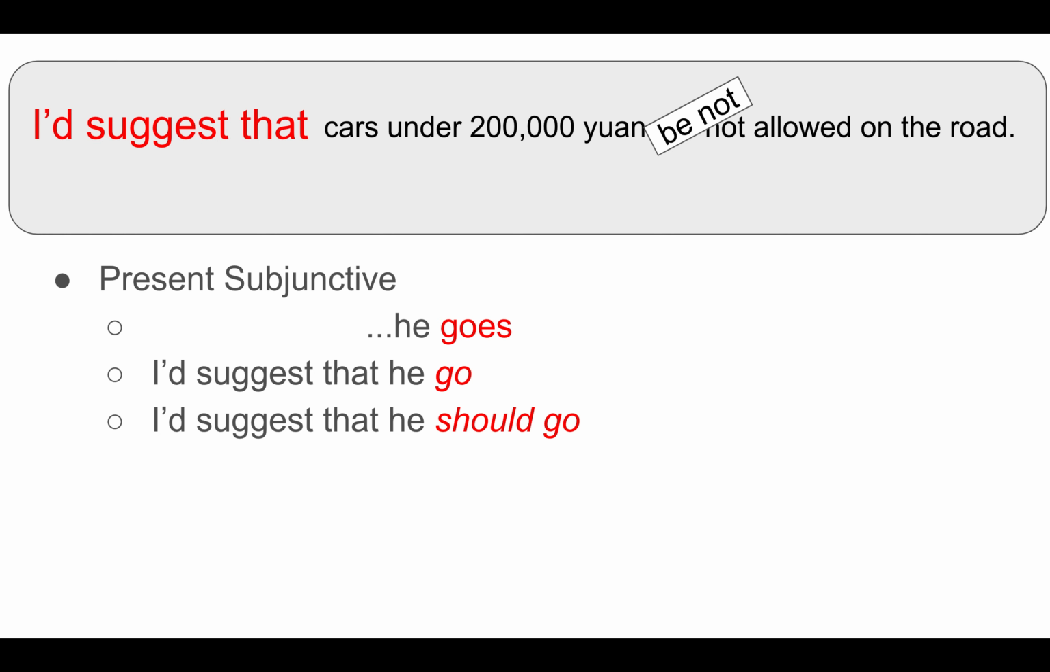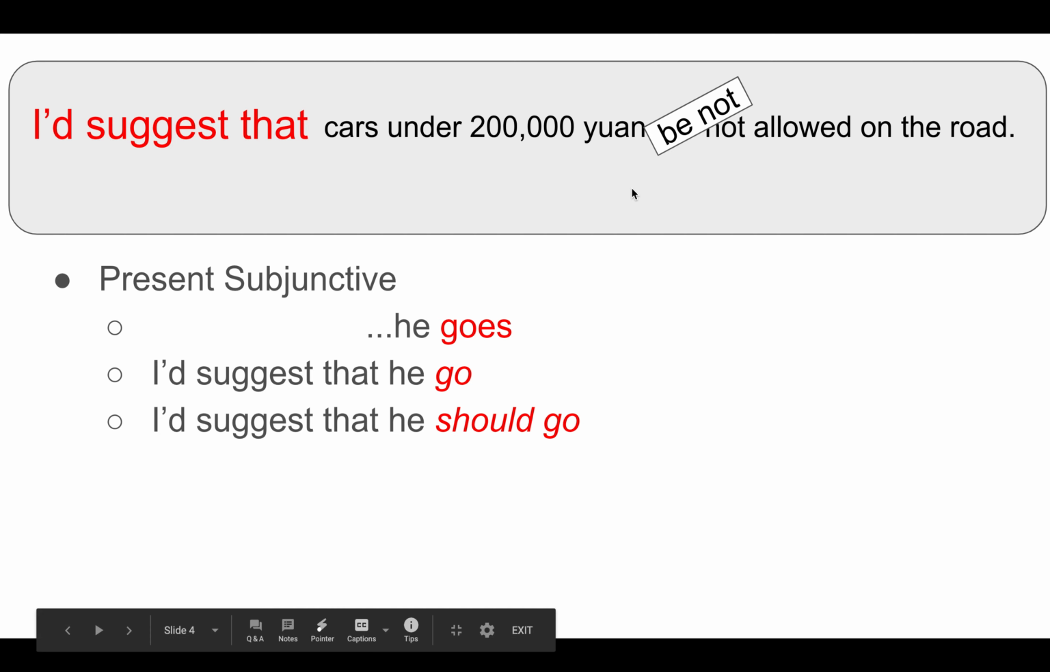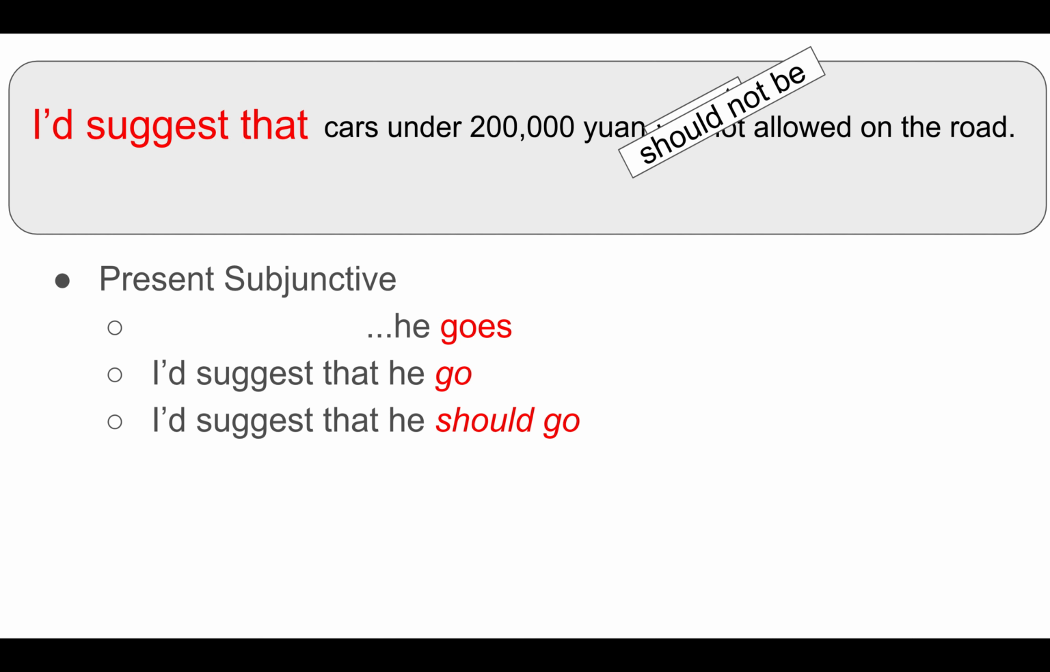So we say "he goes," but if I add the expression I'd suggest that, we have to change the verb "goes" to the present subjunctive: "he go." I'd suggest that he go. Or we can also say I'd suggest that he should go. As a personal opinion, I think the above sentence should be changed to "should not be." I suggest that cars under 200,000 yuan should not be allowed on the road. Personally, I think that's a good sentence if you're going to use this expression.